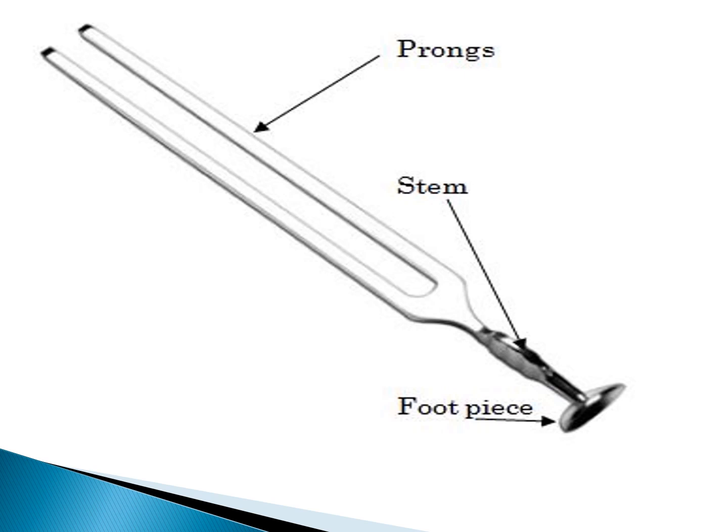This is a tuning fork. A tuning fork is made up of two prongs and a stem. Now if you're holding on to the stem and you strike the prongs, the prongs will get set into vibrations, which means that they will move in a periodic motion where they move forward and backward. This is how it will move. It will move forward and backward, and that is when you say that they are vibrating.